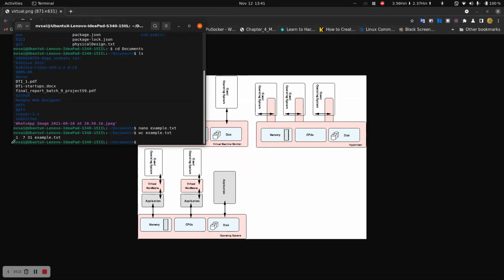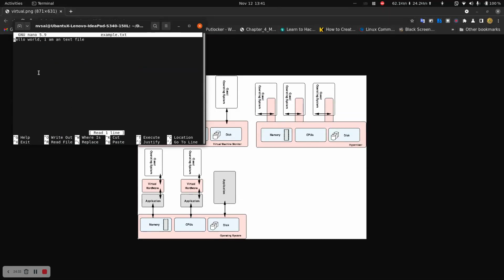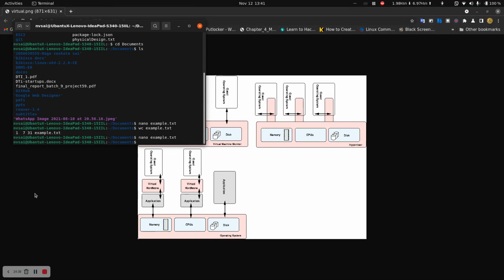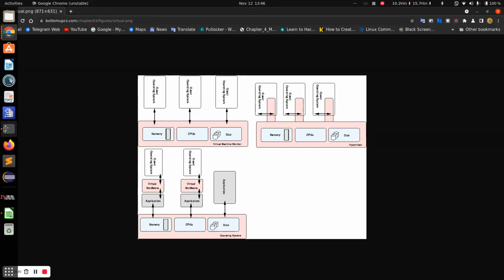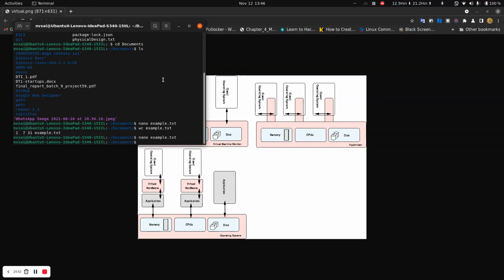Yeah, it counted how many lines. I have one line and seven words, I think. Let me just check it. Yeah, it gave something. Okay, and wc is the word counter.